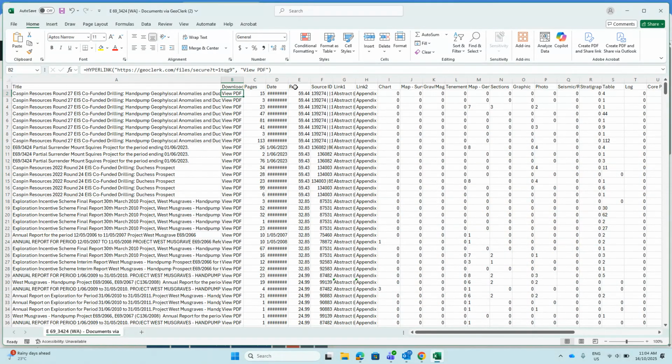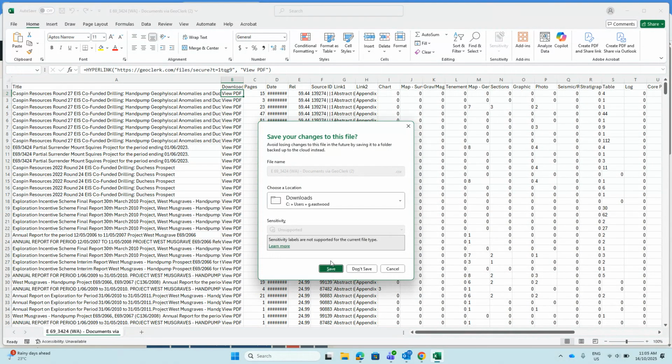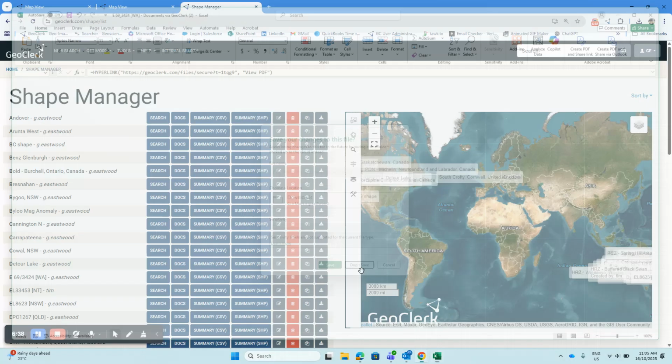Column E is called Rel, that's relevance. That shows you the relevance score, how relevant that document is to the shape that you were searching. So 59%, it's a score out of 100. And as you can see, it's in order of relevance. There is a link to both the abstract and the appendix from the Geological Survey, in this case WAMEX, but whichever geological survey they're coming from. And then there's a list of what type of images are in the document. So that's the summary CSV.